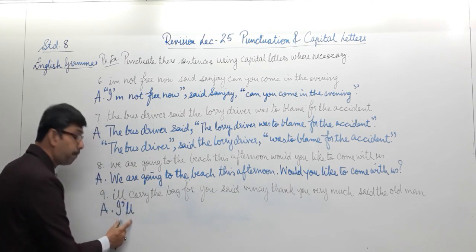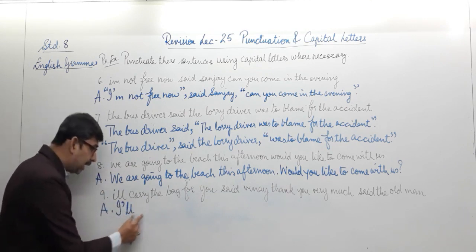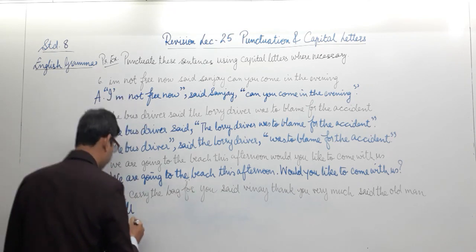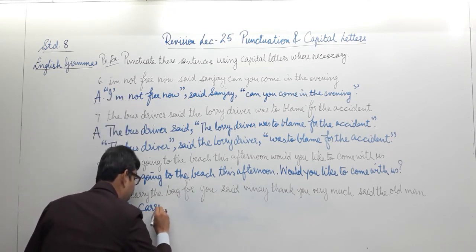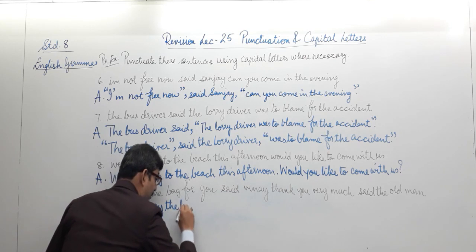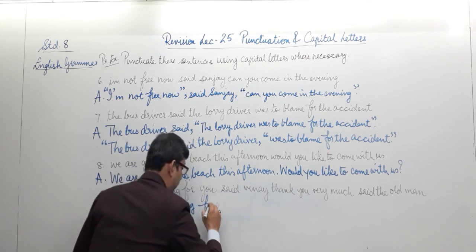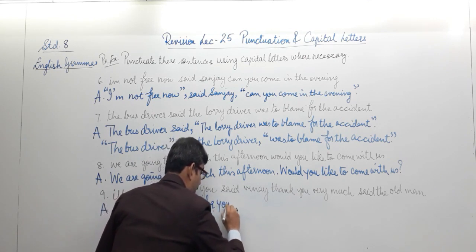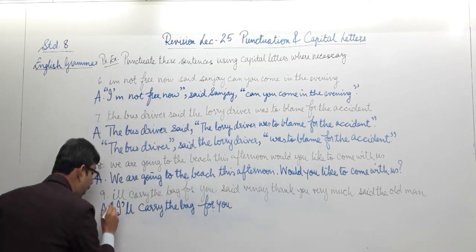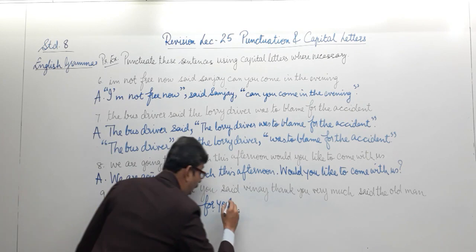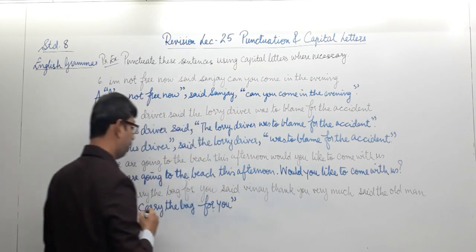This is how the meaning is conveyed. I'll carry the bag for you. These are the exact words spoken by Vinay, hence I need to put them in quotation marks.